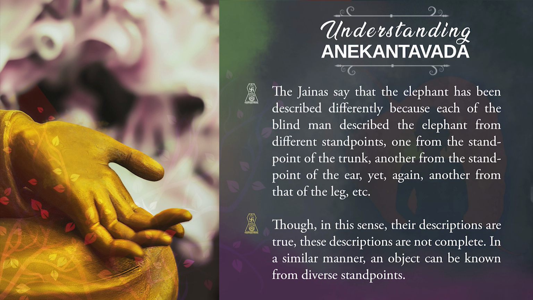In a similar manner, whenever an object is known from diverse points of view, it is said that our reality can also be partial, because we have the capacity to observe the reality or an object from only one point of view.